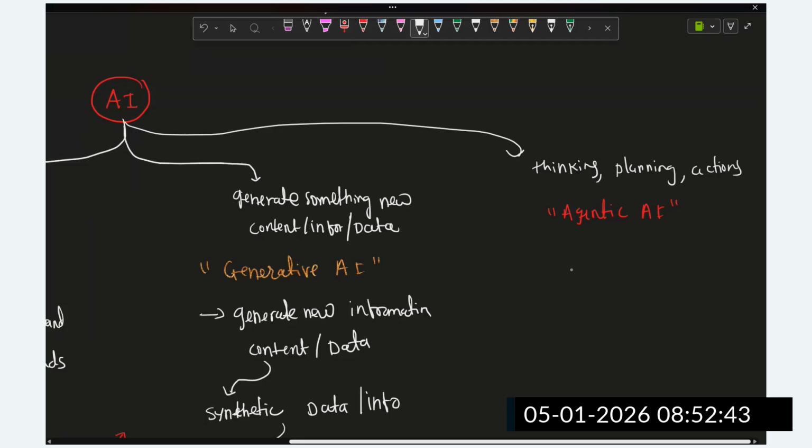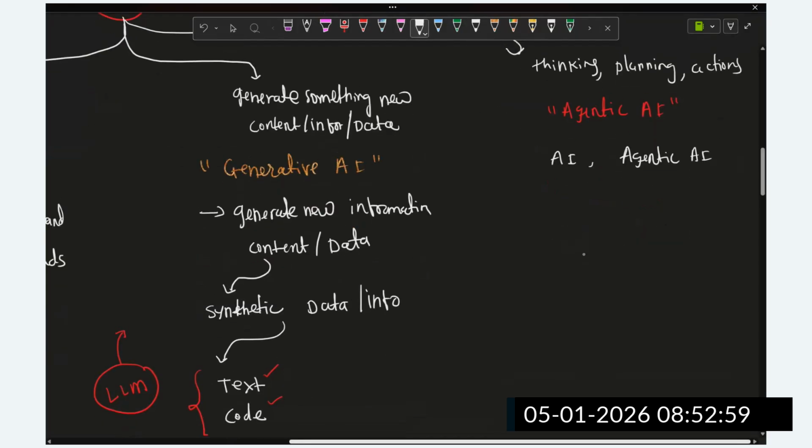In agentic AI, we are going to understand what an AI agent is versus what agentic AI is. For that purpose, we have to create simple and very complex workflows, and different agentic frameworks will be required to create them. So in agentic AI we create different workflows, simple or very complex.